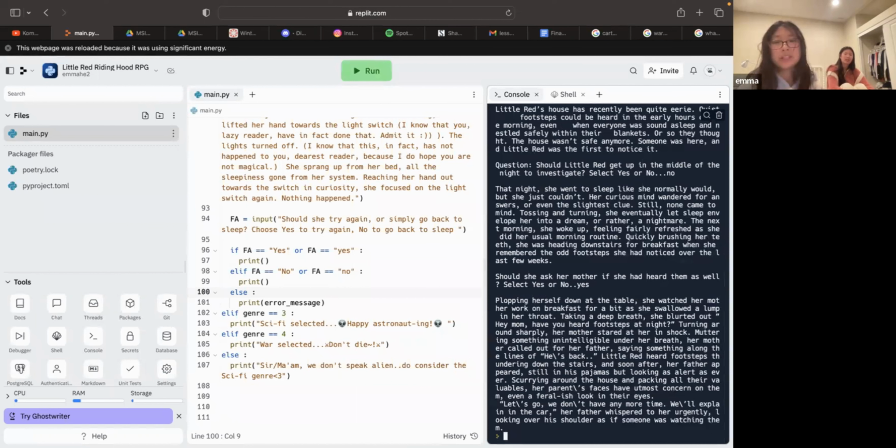Plopping herself down at the table, she watched her mother work on breakfast for a bit as she swallowed a lump in her throat. Taking a deep breath, she blurted out, "Hey mom, have you heard the footsteps tonight?" Turning around sharply, her mother stared at her in shock. Muttering something unintelligible under her breath, her mother called out for her father, saying something along the lines of, "He's back."